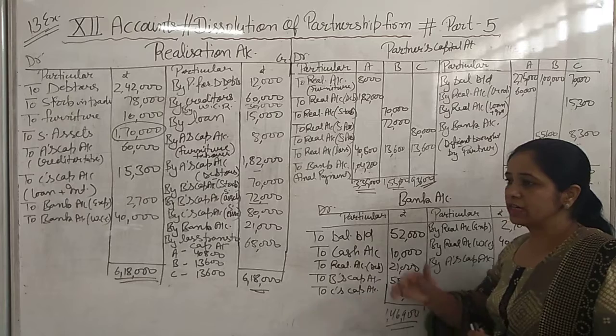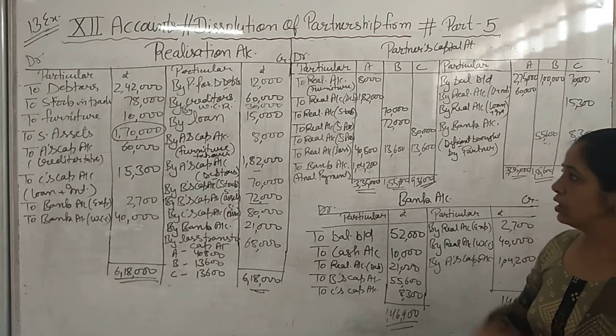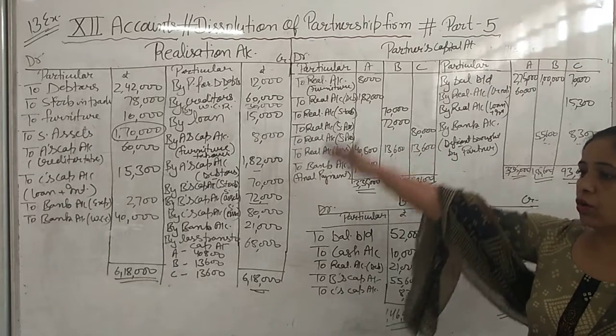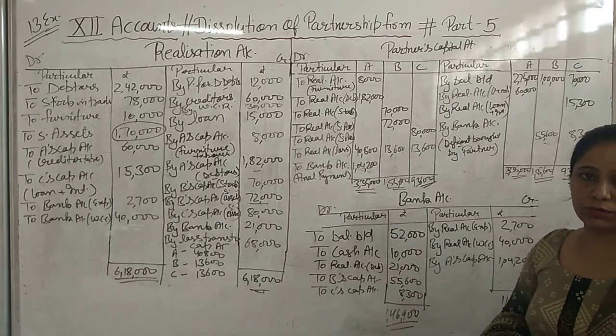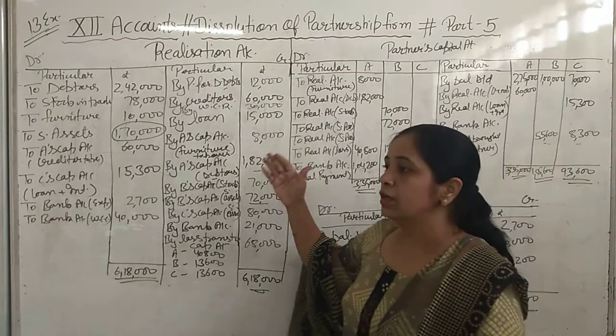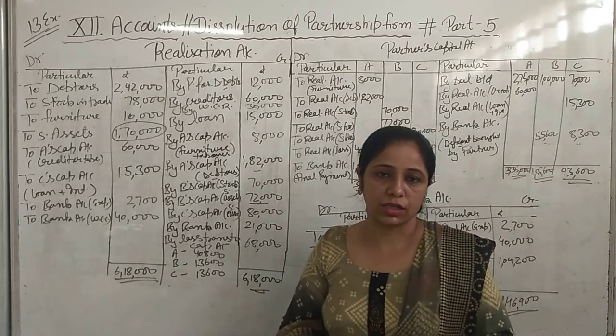Okay, that journal entry they can ask. Okay, so that question, making the realization account. Okay.